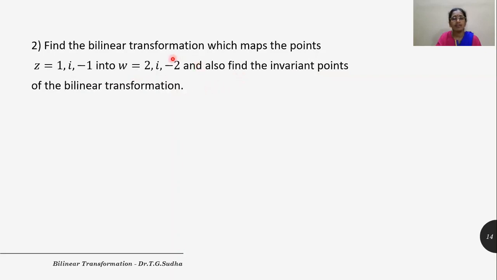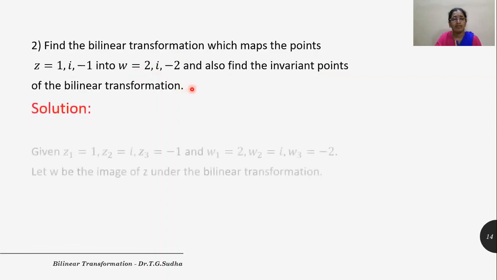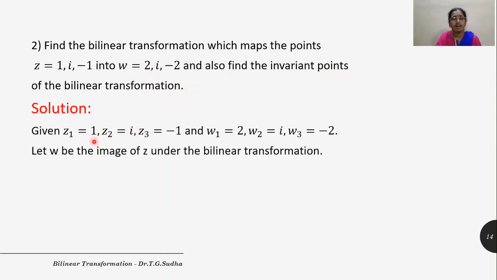So the first part is similar to the previous example. And let us see the solution now. So given points are denoted by Z1, Z2, Z3 and W1, W2, W3. And we require the fourth point.